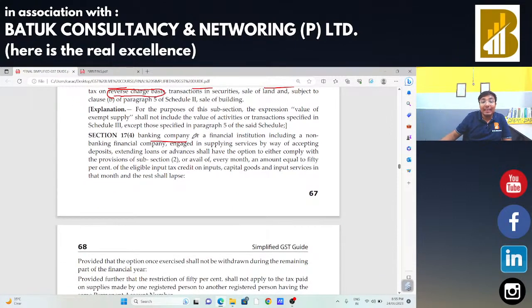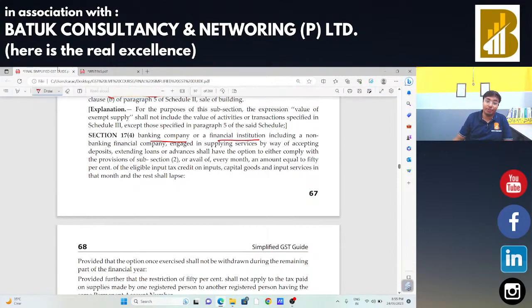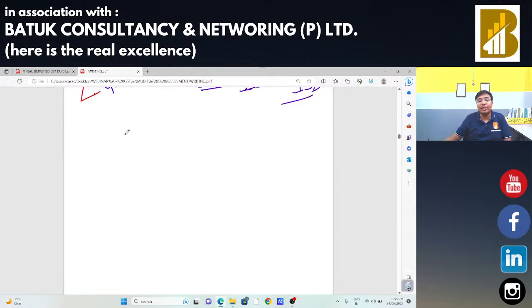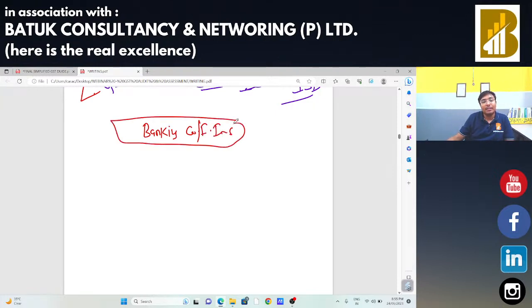In case of a banking company or financial institution: if you are going for the audit of any banking company or financial institution, there are two schemes available in which they can claim the input tax credit.